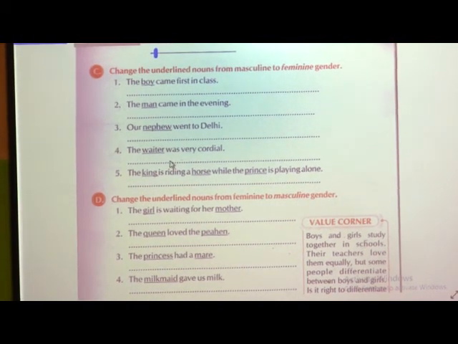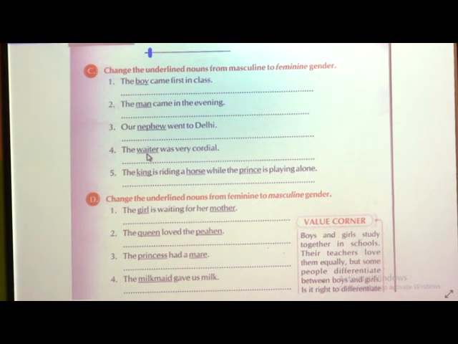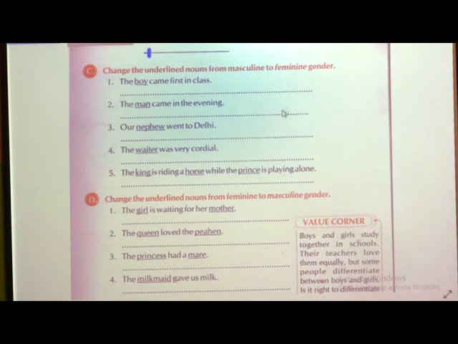Fourth one, the waiter was very cordial. Now, waiter is the masculine gender, you are going to turn it into feminine. So, what will be the feminine gender for waiter? Waitress. The waitress was very cordial. And the last one is, the king is riding a horse while the prince is playing alone. Now, instead of king, what will be the feminine gender for king? Queen. The queen is riding a, now instead of horse, feminine for horse is mare. The queen is riding a mare while the princess is playing alone.